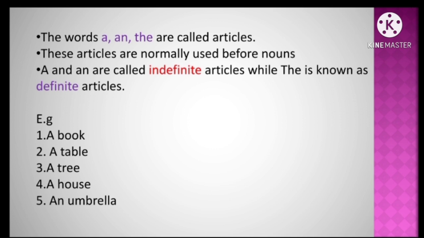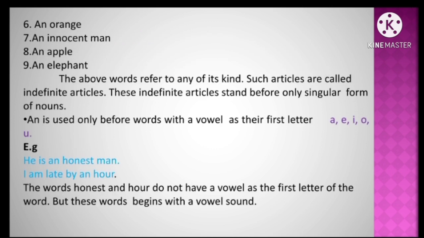So, a and an are called indefinite articles while the is known as definite article. So remember, a and an are called indefinite articles while the is known as definite article. Example, a book, a table, a tree, a house, an umbrella, an orange, an innocent man, an apple, an elephant.